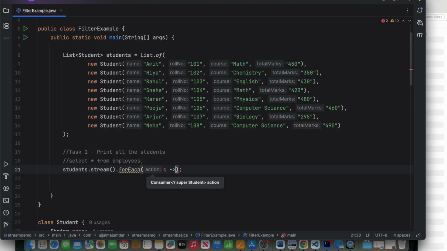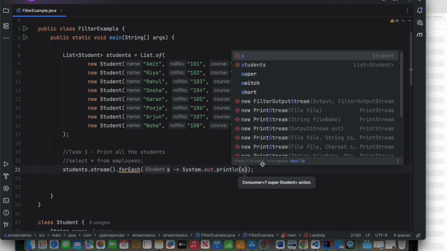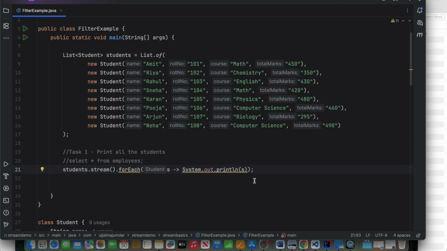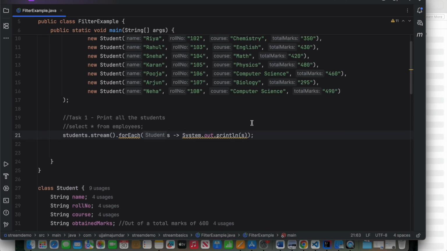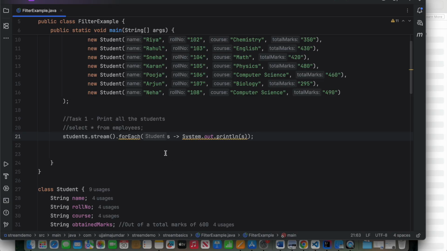You already know how to write a Lambda function. It is having only one object, so I'm passing student S. I'm not giving any type or bracket. Then I'm doing sysout and I'm putting S. This S will print the entire object because I have written the toString method here. Now, how do I know that forEach is going to take a lambda of this format?